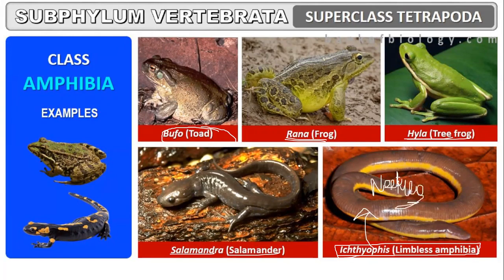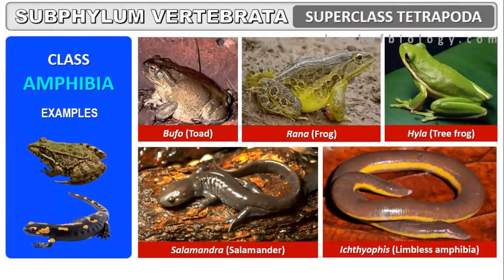Previous year NEET MCQ. Guys, all these are being asked, but the repeatedly asked one is Ichthyopus, limbless amphibian. They'll give you Bufo, Rana, Hyla, Salamandra, Ichthyopus, and on the other side, they would give the other terms, which ask you to match the following. So Bufo is toad, Rana is frog, Hyla is tree frog, Salamandra, salamander, and Ichthyopus is a limbless amphibian.